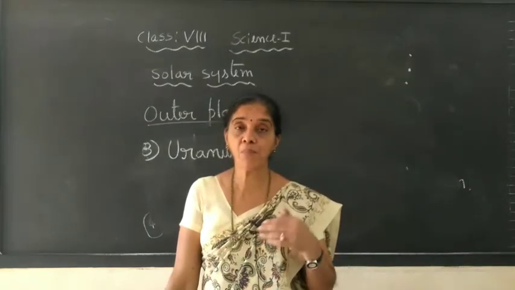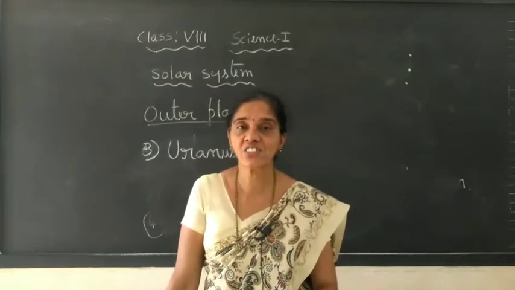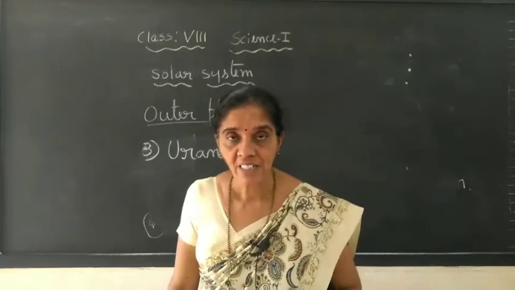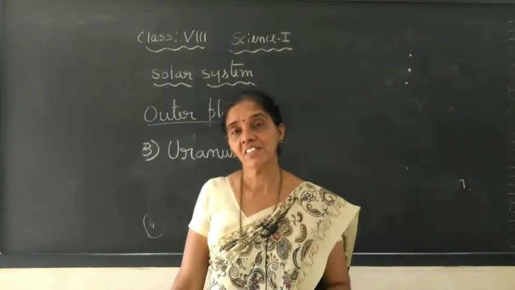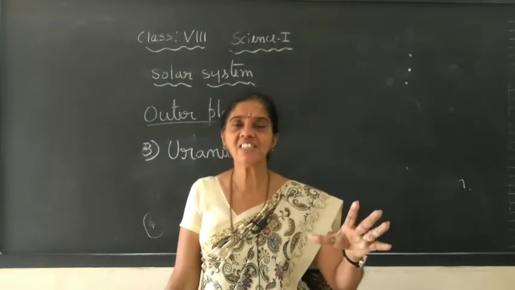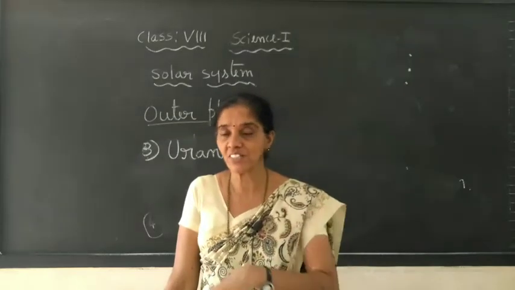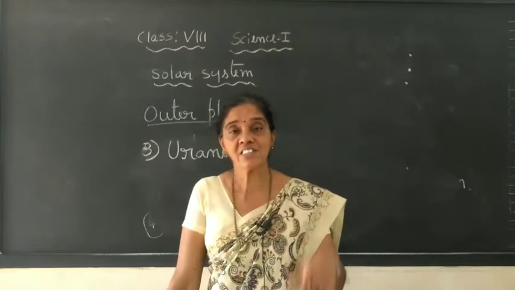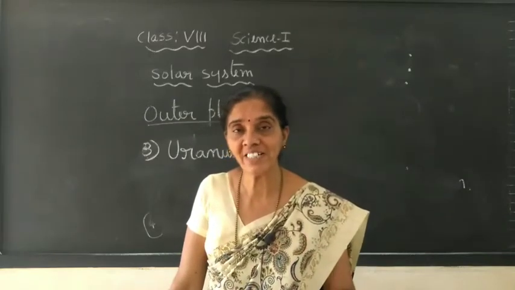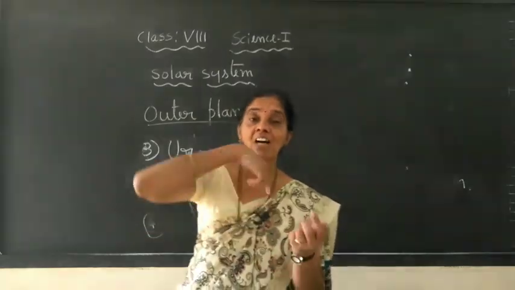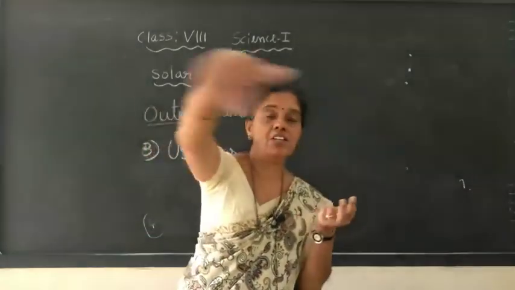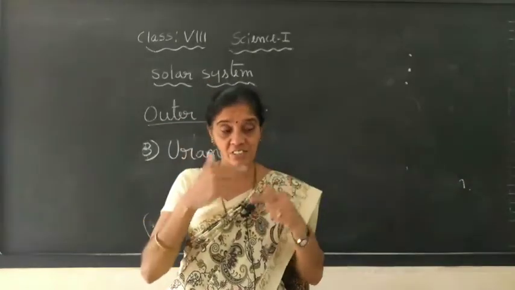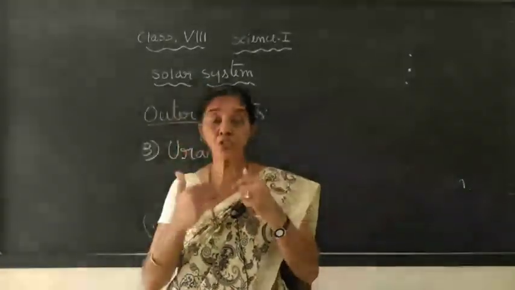One specialty about this planet is its axis of rotation. It is much tilted. It is more tilted than the Earth. Almost a little tilt they have, if you consider all the planets, their rotation, but if you consider Uranus, its tilt is almost equal to 90 degrees. That is, if you take its axis of revolution around the sun, its axis of rotation is almost equal to 90 degrees.